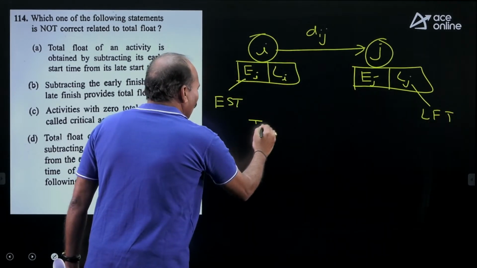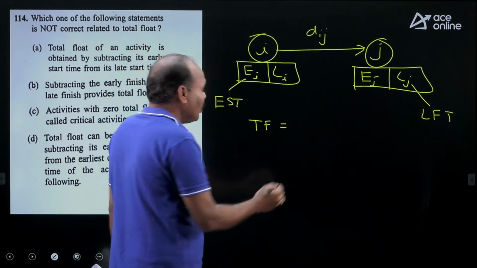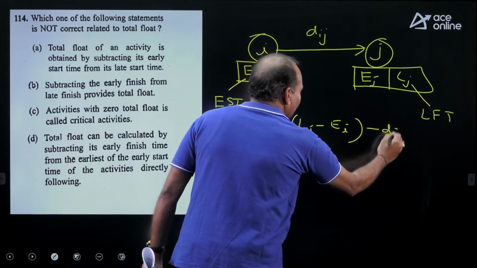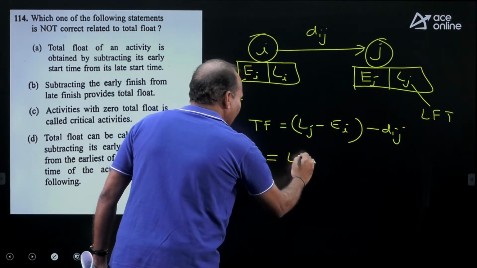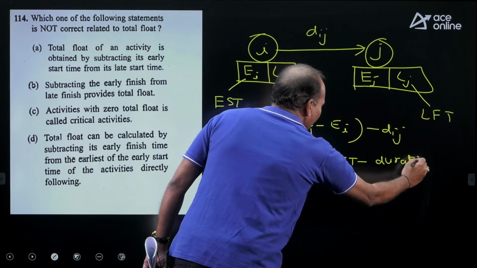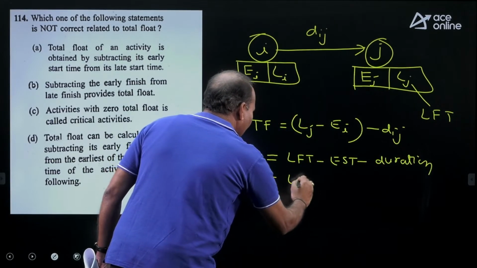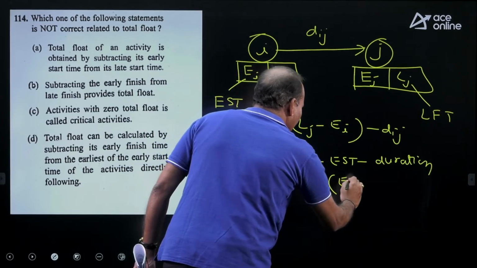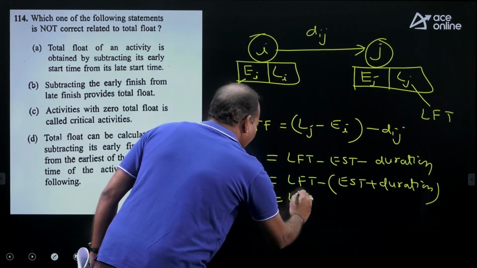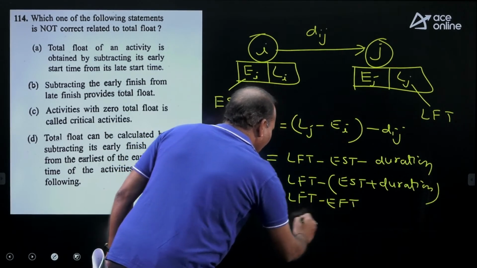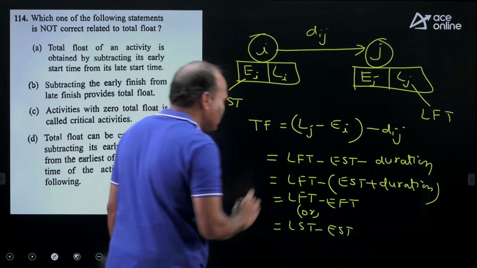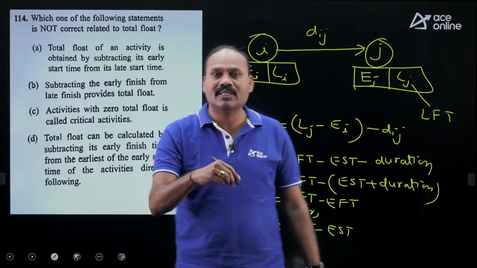When you look at total float, it is equal to available time minus required time. What is available time? Lj minus Ei is available time. Required time is equal to Dij. So this can be written as LFT minus EST minus duration. So further I can write LFT minus (EST plus duration). So EST plus duration is nothing but EFT. So it is becoming LFT minus EFT, or else we can write in terms of LST minus EST. So what is being observed? Total float is equal to LFT minus EFT or LST minus EST.